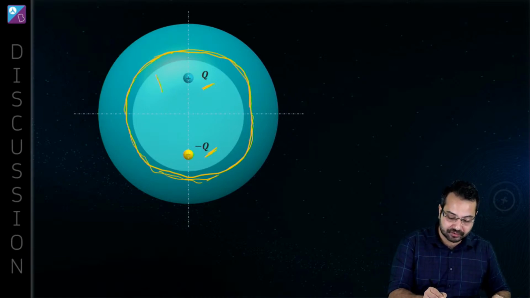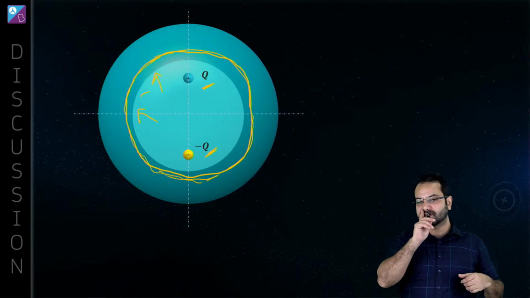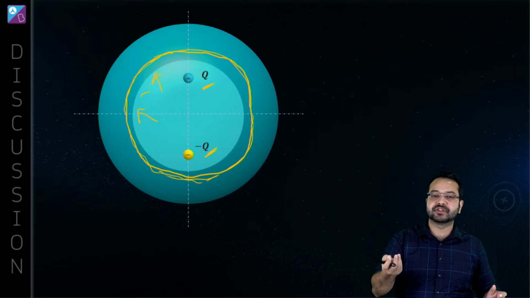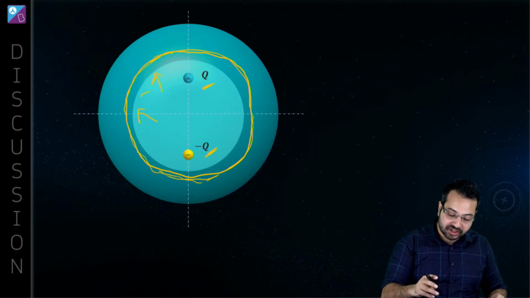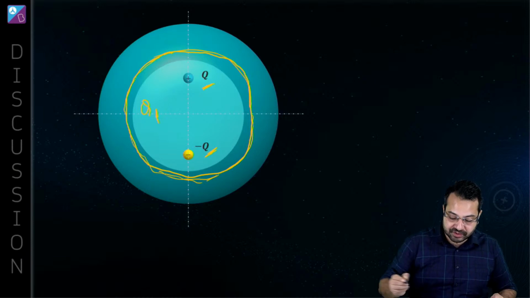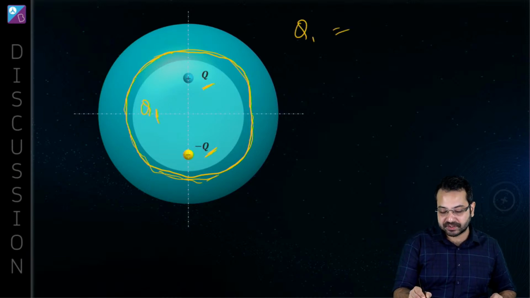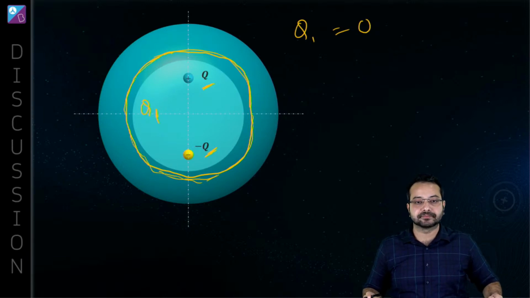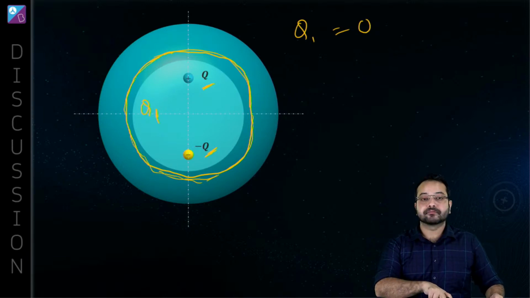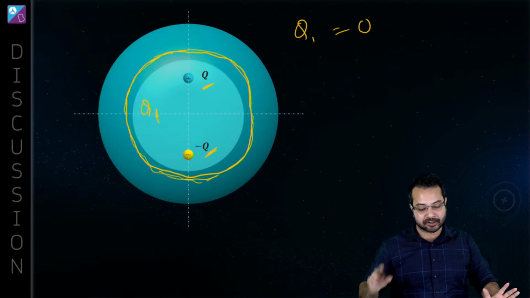So what should be the charge on the inner surface? The net charge has to be 0, which means the total charge on the inner surface, q1, has to be 0. Is that correct? So this is very simple. q1 is going to be 0, not a problem at all.